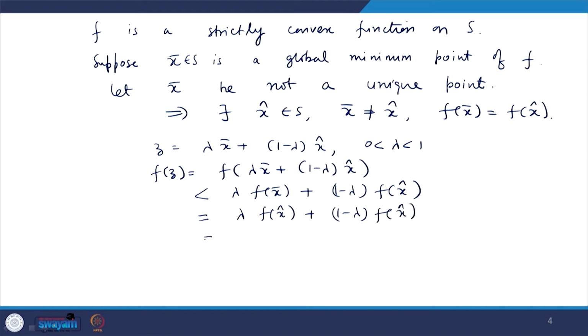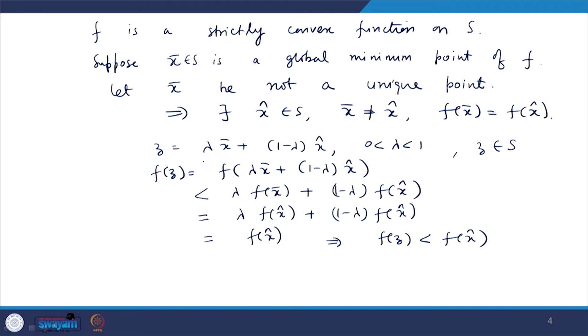So, this after simplification we get f x cap. So, this implies f z is less than f x cap. So, this contradicts that x cap is global minimum point, okay, because there is a z, of course, this z belongs to S, because that is a convex set.